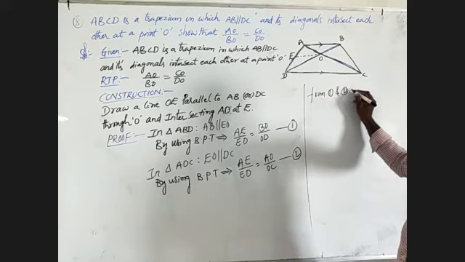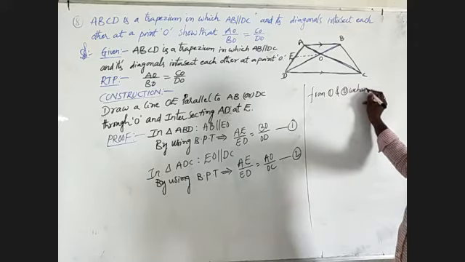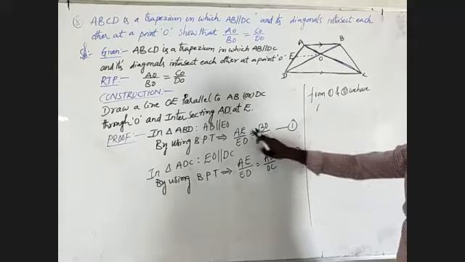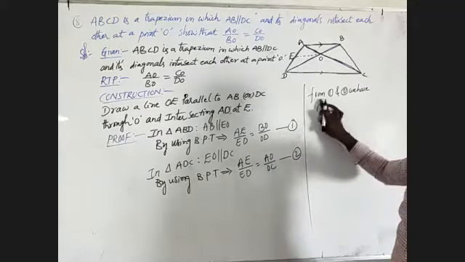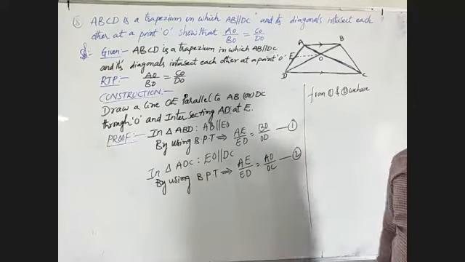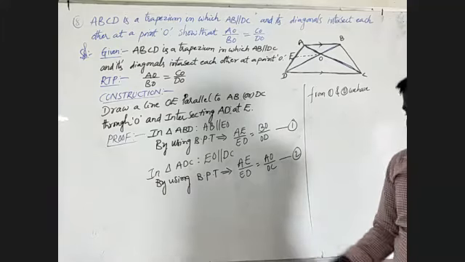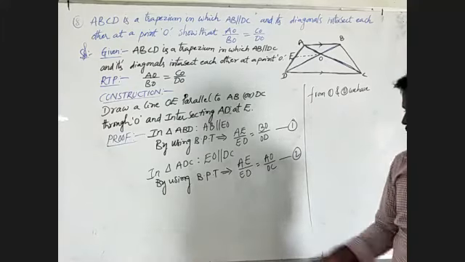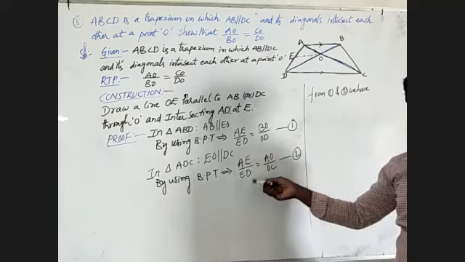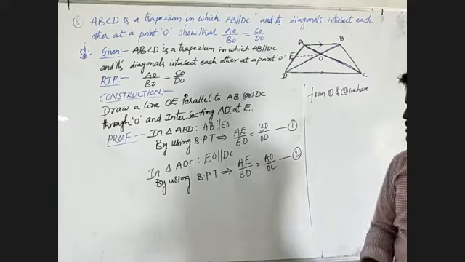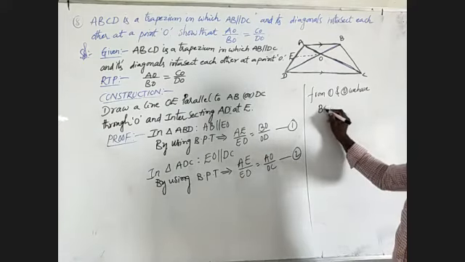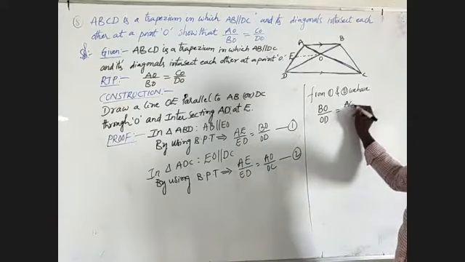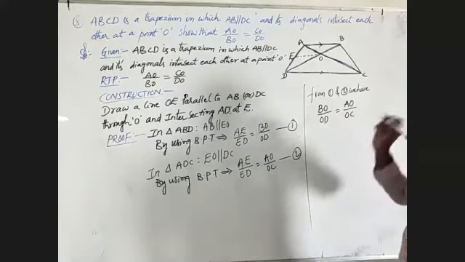From 1 and 2 we have AE by ED must be equal to BO by OD. After that, the second one, AE by ED must be equal to AO by OC. Both LHS values are equal, then both RHS values are also equal. That I will write: BO by OD must be equal to AO by OC.